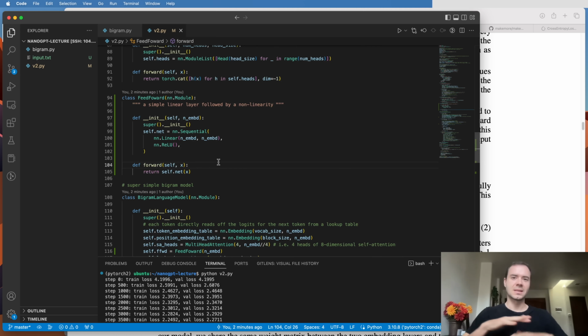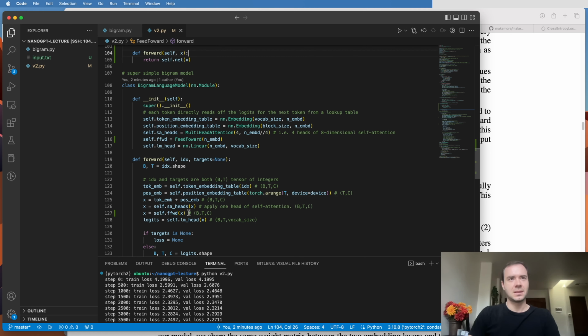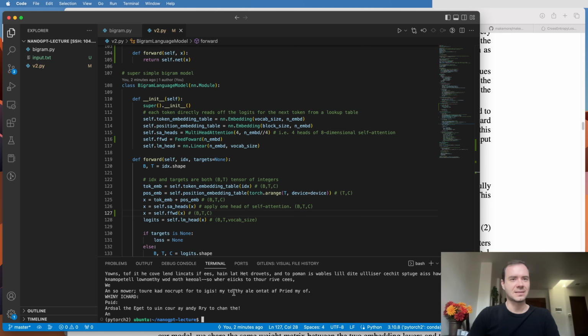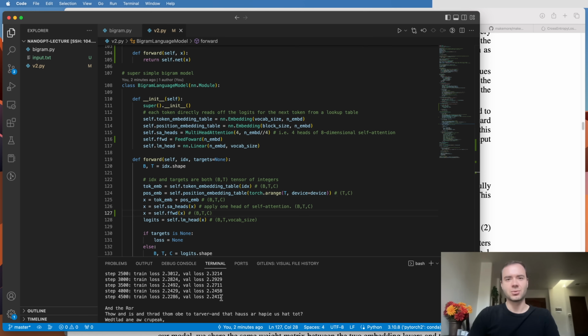All the tokens do this independently. So the self-attention is the communication, and then once they've gathered all the data, now they need to think on that data individually. That's what feed-forward is doing, and that's why I've added it here. Now, when I train this, the validation loss actually continues to go down, now to 2.24, which is down from 2.28. The outputs still look kind of terrible, but at least we've improved the situation.